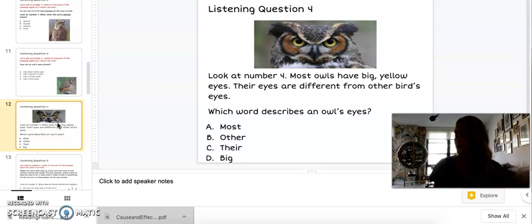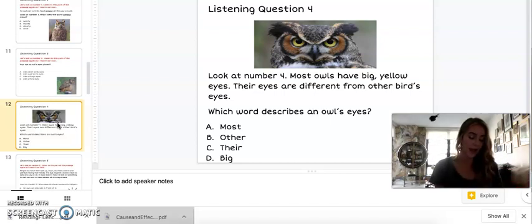Listen to these sentences from the story again. People can move their eyes up and down and from side to side without moving their heads. An owl, however, cannot move its eyes any way at all. It must move its head to look at something. An owl can turn its head almost all the way around. Which idea do these sentences support? A, an owl can only see in the front of it. B, an owl turns its head to see around it. C, an owl's eyes are just like a person's eyes. Or D, an owl's eyes move many directions.